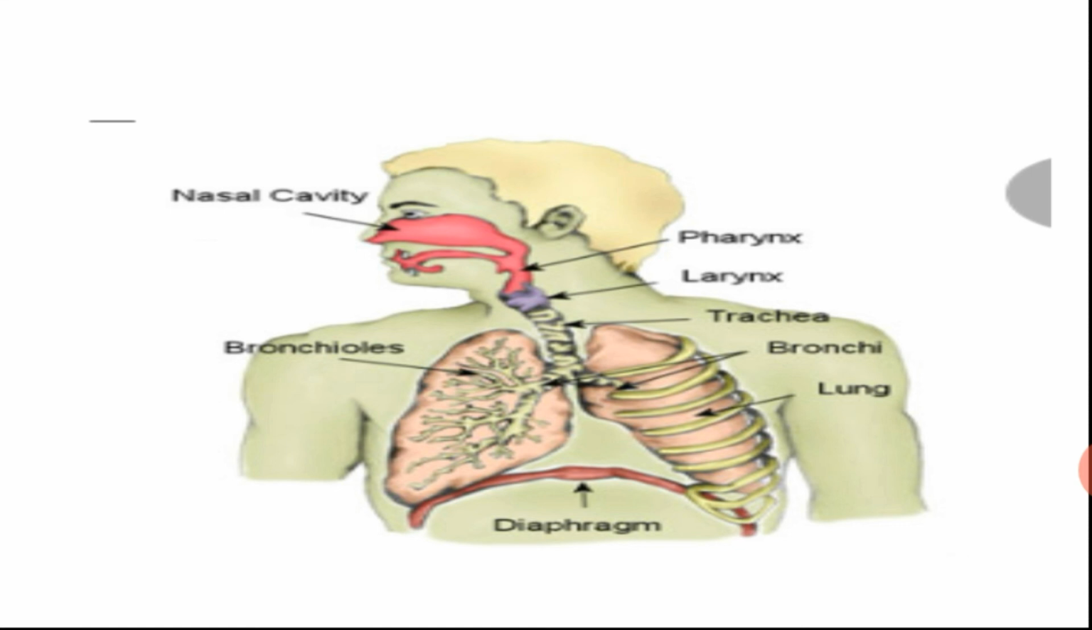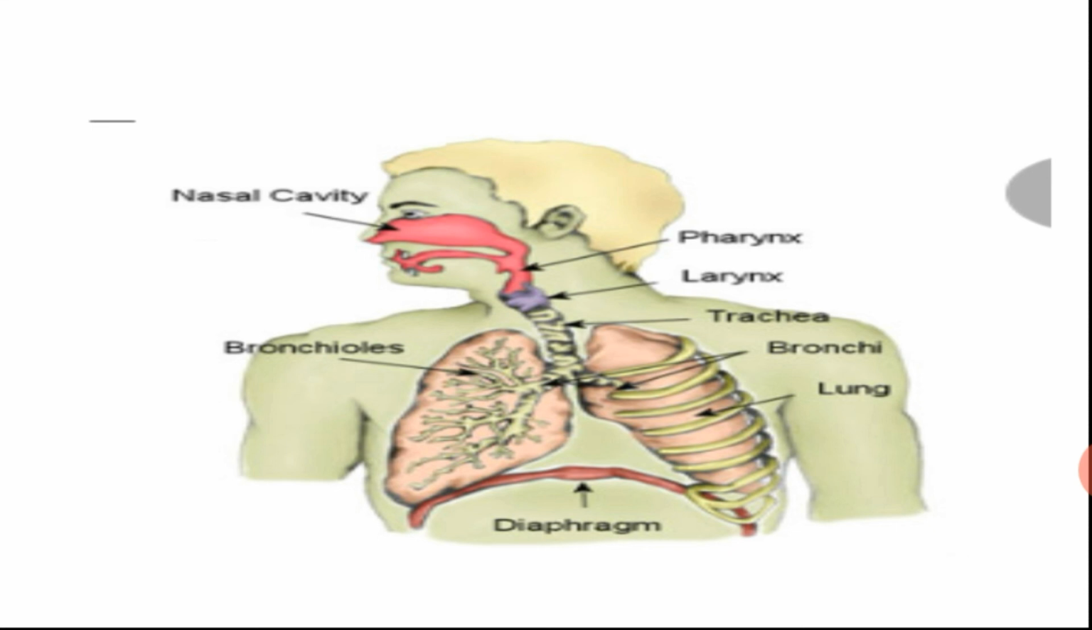Each lung has millions of air sacs. Each lung, meaning the two lungs we have, has millions of air sacs. These air sacs are thin-walled and richly supplied with blood capillaries, which make diffusion of gases easy.